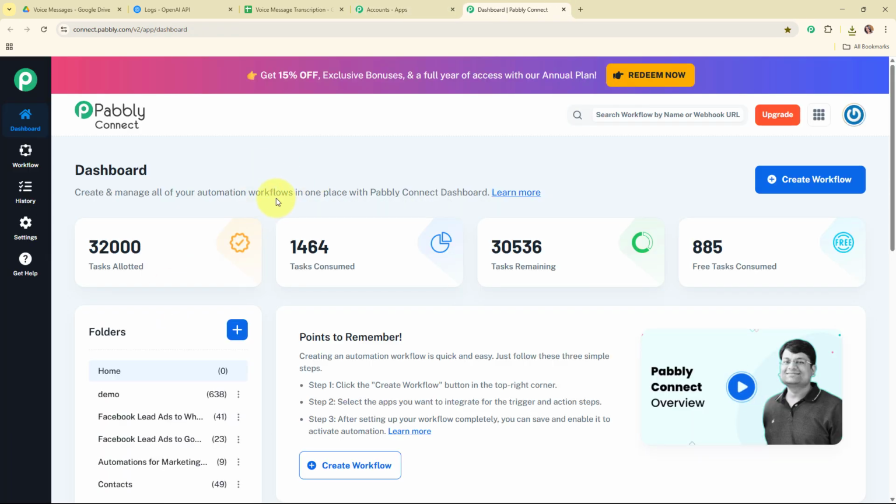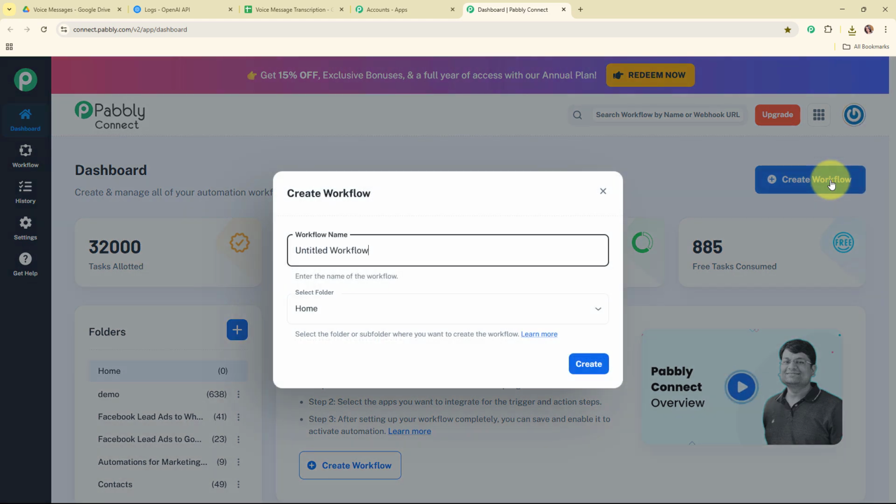Now this is the dashboard of Pabbly Connect and here to build my connection, I need to create a workflow first. So for that, I'm going to click on this create workflow button given on the top right corner. Now here in this create workflow dialog box, I have to give a name to my workflow. So I'm going to give the name as leverage AI agents for automated voice message transcription.